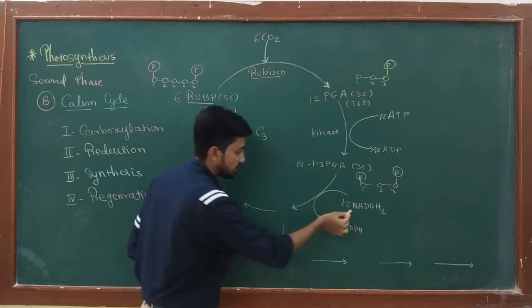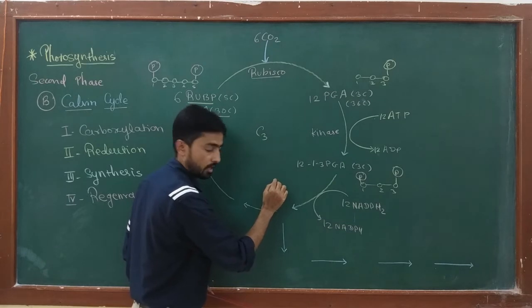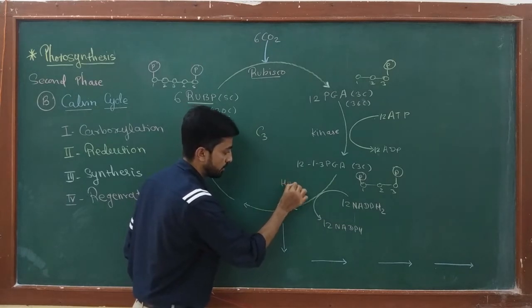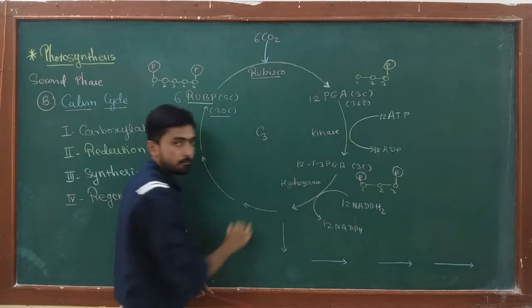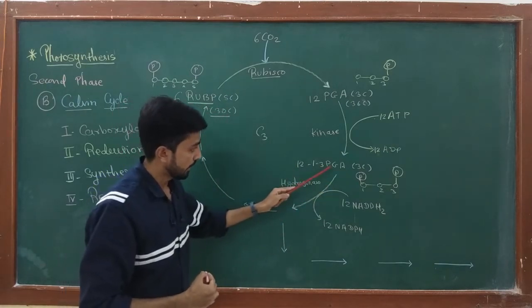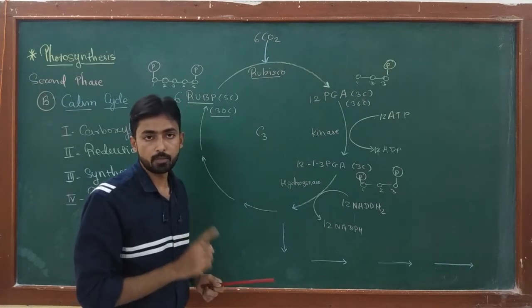And now this hydrogen is transferred, a reduction process occurs, in which PGA is converted into glyceraldehyde 3 phosphate.